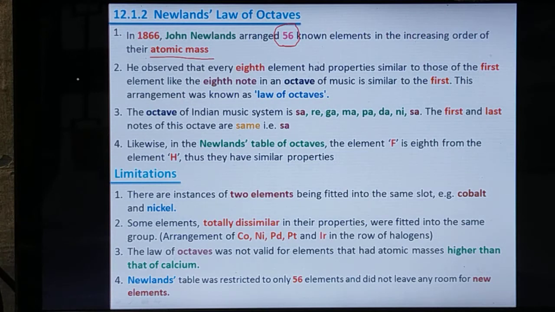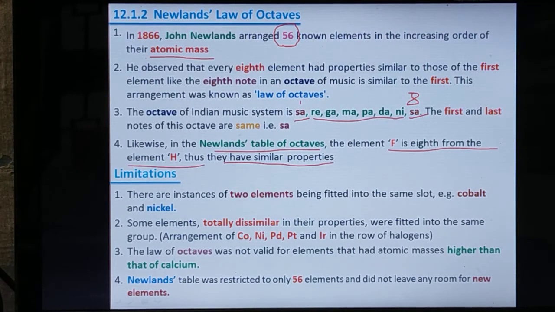See, point number 3, the octave of the Indian music system is Sa, Re, Ga, Ma, Pa, Da, Ni, and the last one again Sa. So let this be the first note, then this is the 8th note. The same way, he arranged the elements based on this concept. Likewise, point number 4, in Newland's table of octaves, the element fluorine is 8th from the element hydrogen. Thus they have similar properties.